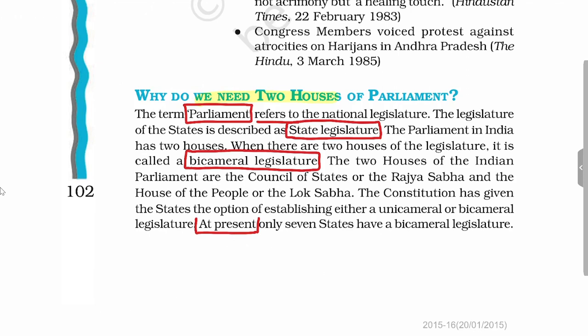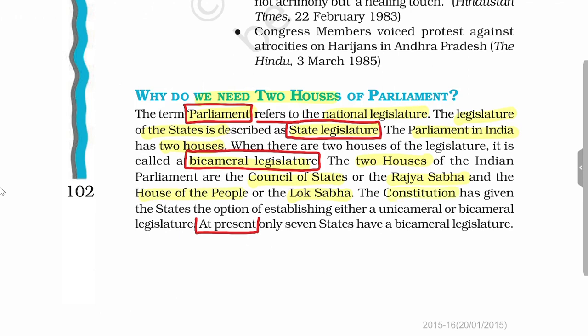So we'll see that Parliament is the national legislature, and the legislature of the state will be called the state legislature. Now, Parliament of India is bicameral because it has two houses, Rajya Sabha and Lok Sabha. Rajya Sabha is called Council of States and Lok Sabha is called House of the People.